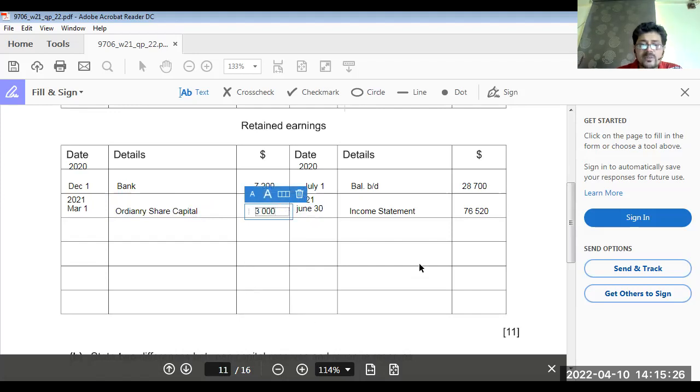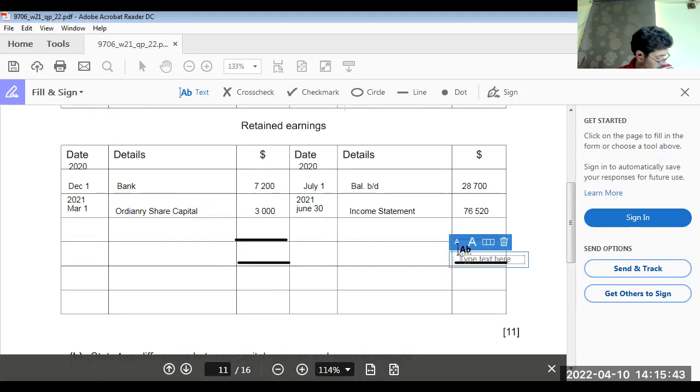Now what we have to do? We have to take out the totals. The total would be how much? On the calculator, 28,700 plus 76,520.